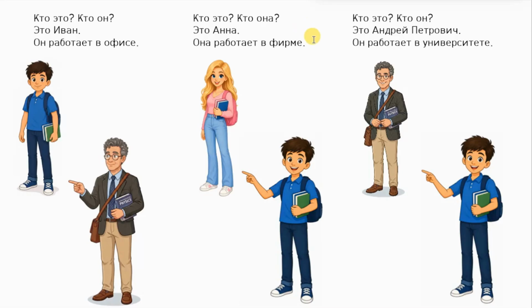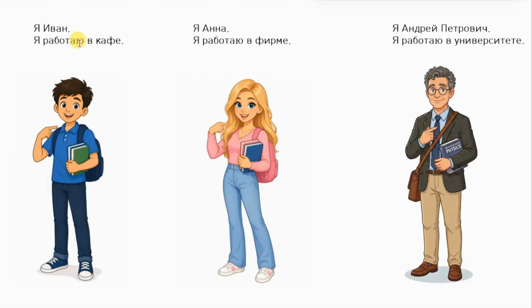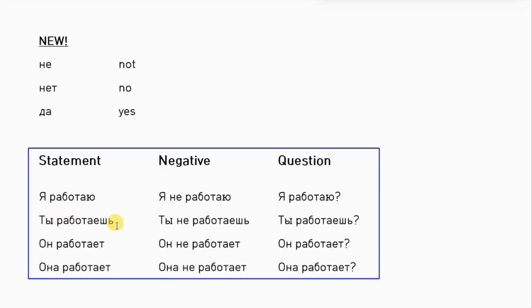This is Anna, she works in a firm. And then we ask Ivan about Андрей Петрович. Кто это? Кто он? He will say, это Андрей Петрович, он работает в университете. This is Andrei Petrovich. He works at the university or in the university. Okay, so он работает, она работает, я работаю, and ты работаешь.